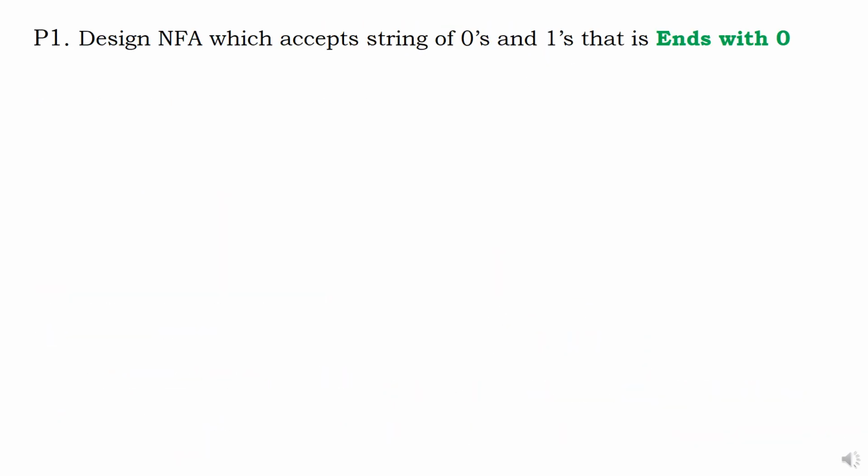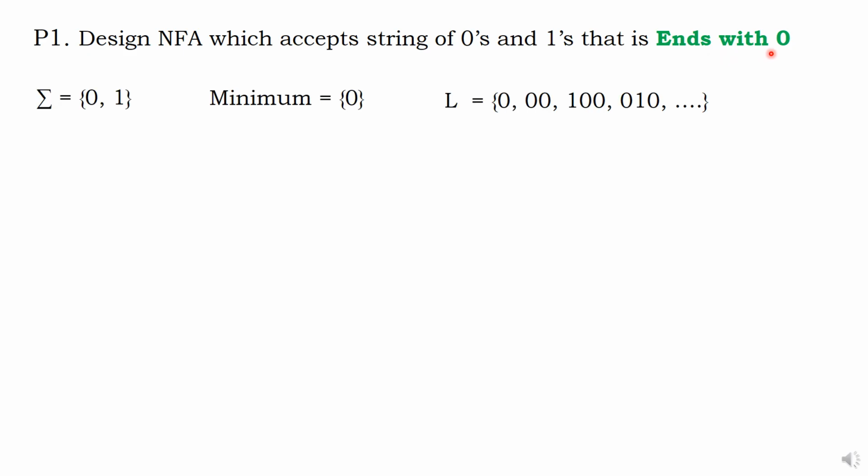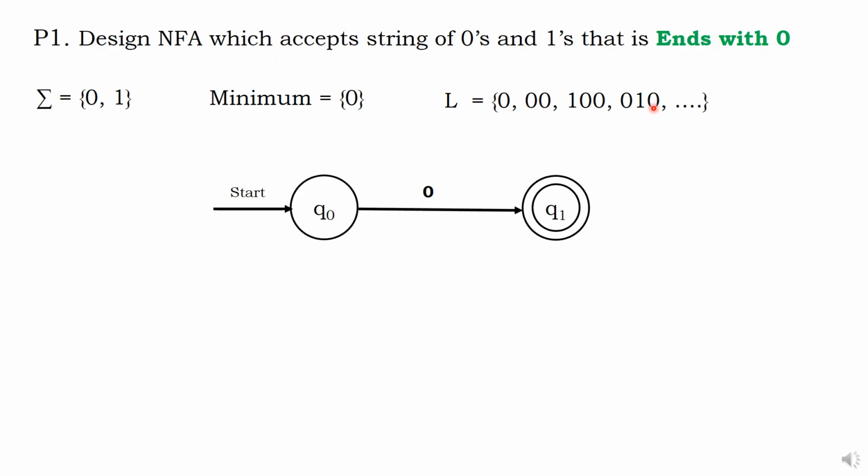Let us design an NFA which accepts strings of zeros and ones that end with 0, which means the ending should be 0, starting can be anything. So the minimum requirement is 0. Please have a look. Ending is nothing but 0. So if it is one requirement, I will have 2 states. Already we discussed. Ending is 0. Starting can be anything, so it can be 0 also, 1 also. That's all. Nothing else. Sir, what about 1? Don't bother, because it is null.